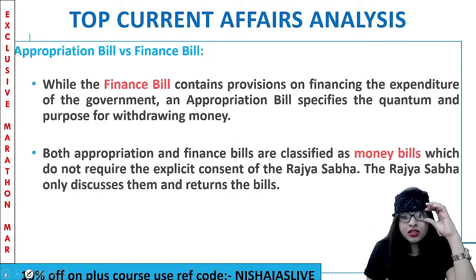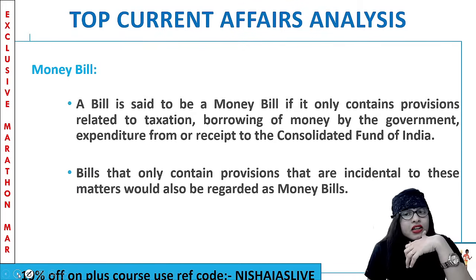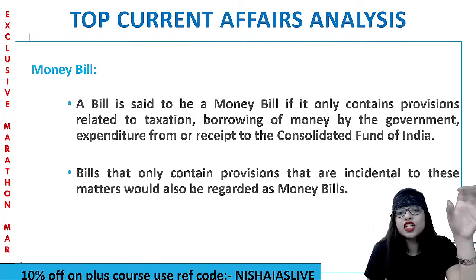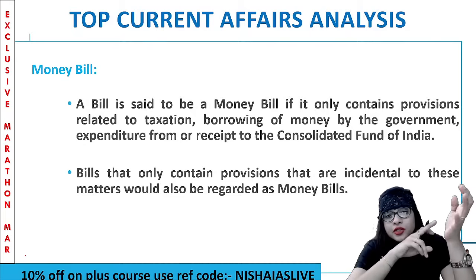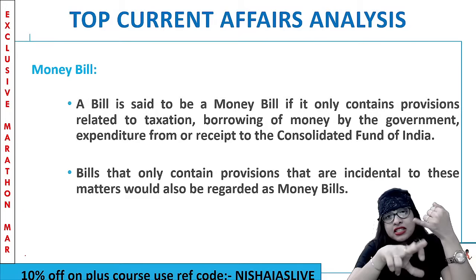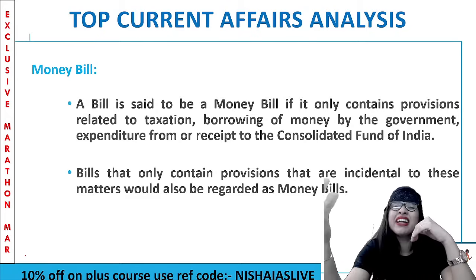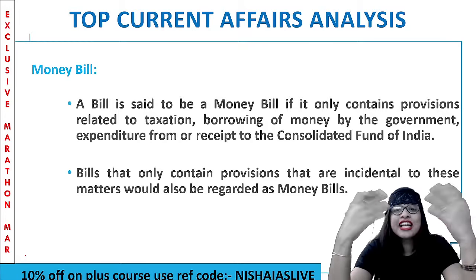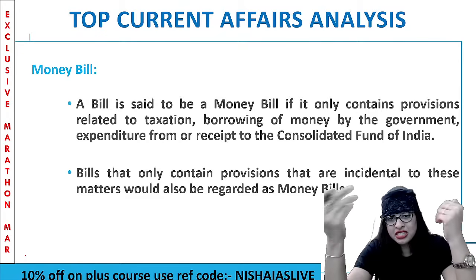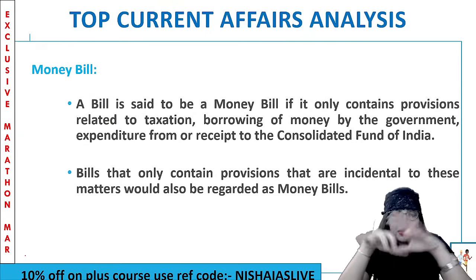So what is a money bill? Finance and appropriation bills, I told you, come under money bills. So what is a money bill basically? See, a normal bill is said to be a money bill only if it contains provisions related to taxation. What should be the amount of taxation? What should be the amount of change in taxation? Should you increase or decrease it, etc. Then public debt, which means public borrowing of money by the government. Expenditure from, or receipts to, the CFI, that is the Consolidated Fund of India. That's what a money bill is all about.